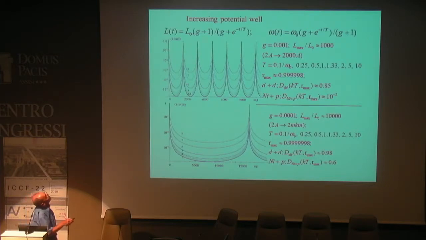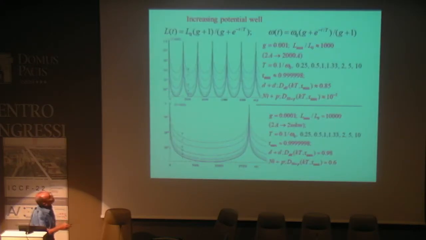For example, this very simple estimation. If we increase the potential well, or the size of cracks, from 2 angstrom up to 2000 angstrom, in the initial uncorrelated state the coefficient of transparency for the DD reaction was 10 to the power minus 19, taking the screening into account. And in the correlated state, the coefficient of transparency is 0.85%.